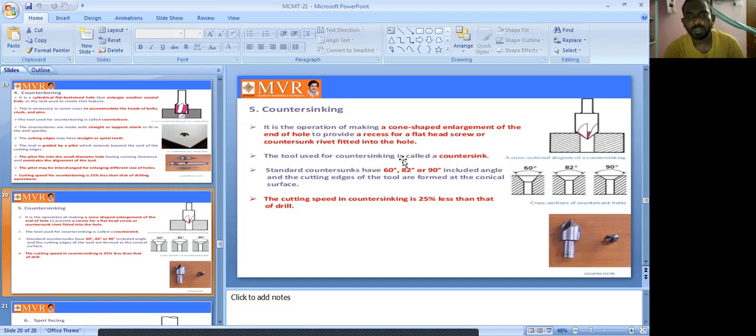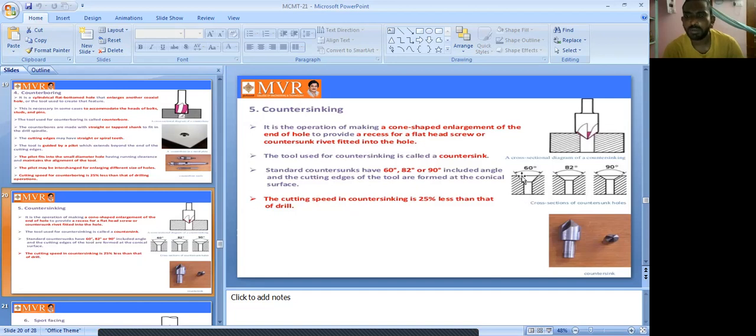The tool used for counter sinking is called a counter sink. The standard counter sinks have 60 degrees, 82 degrees or 90 degrees included angle, and the cutting edges of the tool are formed on conical surfaces. To produce conical surfaces, each tool has its own angle: 60 degrees, 82 degrees and 90 degrees. These are the different types of angles.